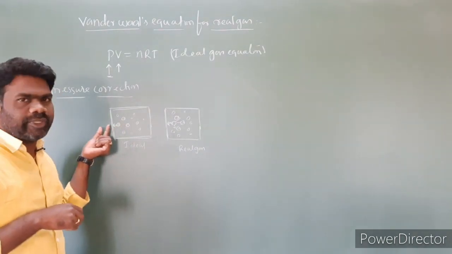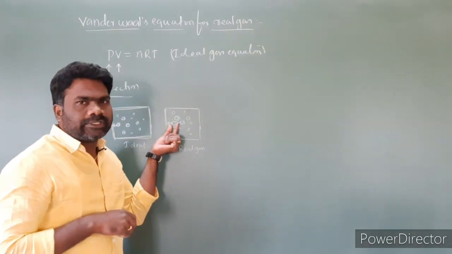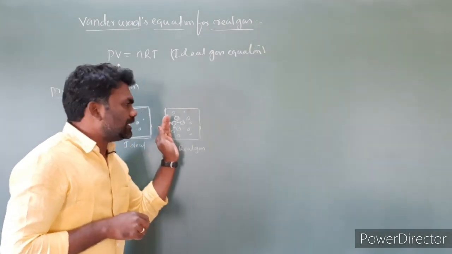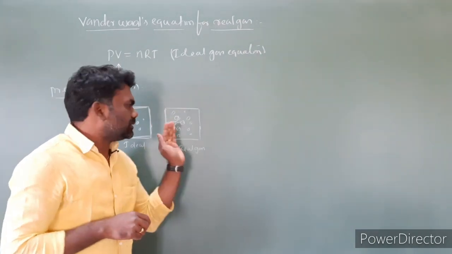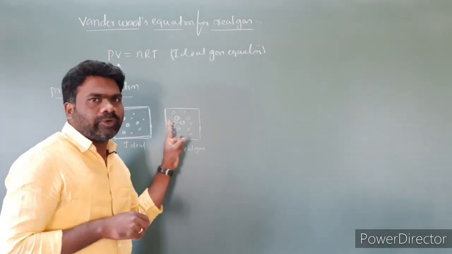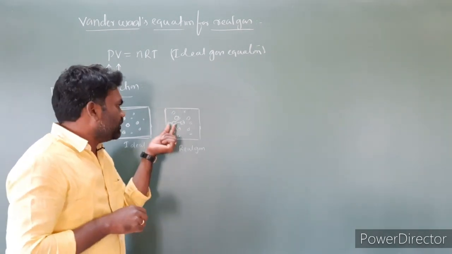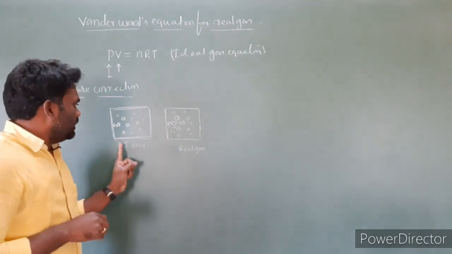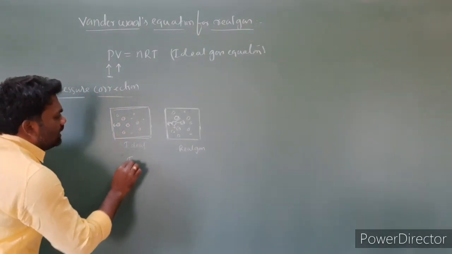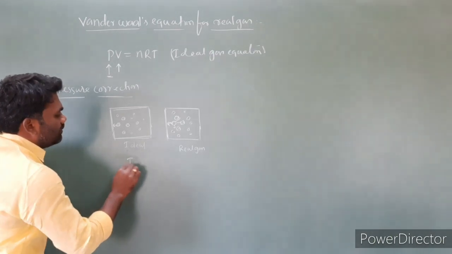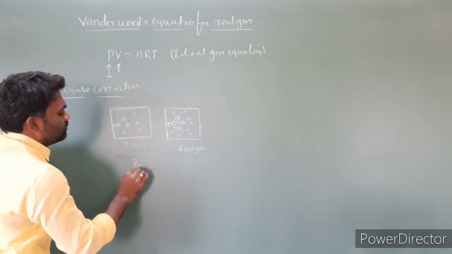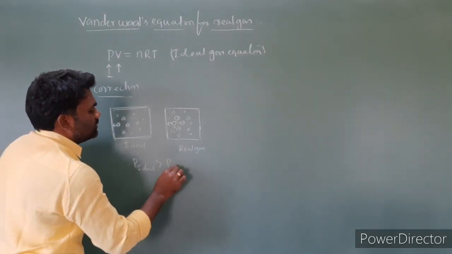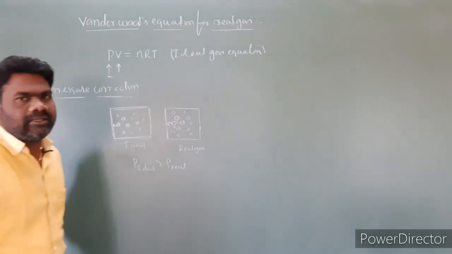The pressure exerted there is very high. But this other molecule does not strike the wall with full impact, because the surrounding molecules are dragging it back. As a result, this molecule does not exert maximum pressure upon the wall. So in practice, the pressure of ideal gas is greater than the pressure of real gas.